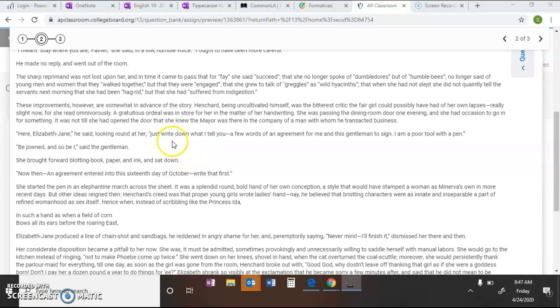These improvements, however, are somewhat in advance of the story. Henchard, being uncultivated himself, was the bitterest critic the fair girl could possibly have had of her own lapses, really slight now, for she read omnivorously. Okay, so she's reading absolutely omnivorously, as an omnivore eats both plants and meat. Okay, so she's reading everything. She's reading so she can learn and become more cultivated. But he also is uncultivated. So the author chooses to reveal that to us. And he's the most bitter critic she could have only ever had.